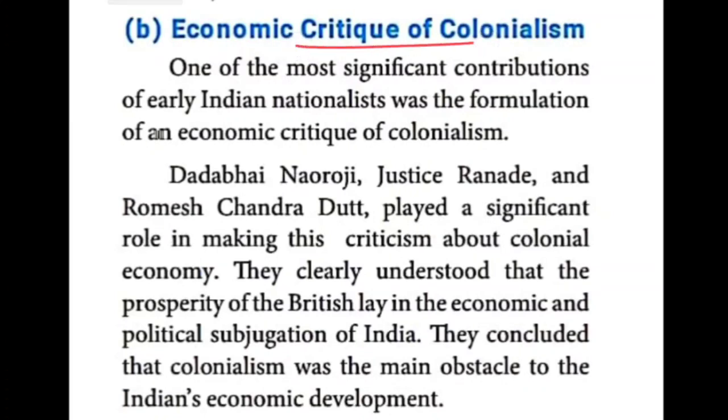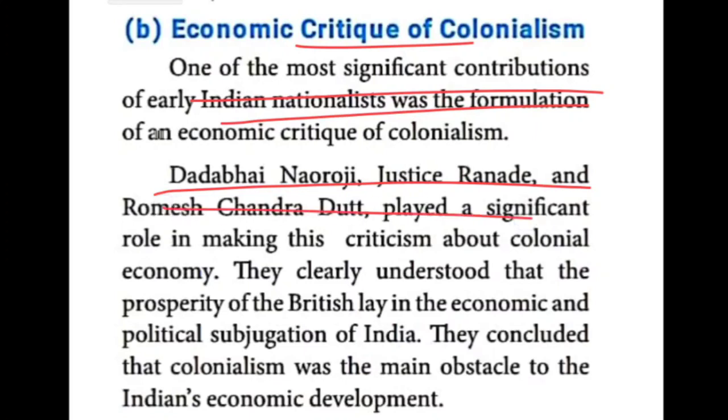So critic, what is the meaning? Criticism. If we dislike someone's activities, we criticize them. So one of the most significant contributions of early Indian nationalists was the formulation of an economic critique of colonialism. Who are the personalities who criticized the British policies? Dadabhai Naoroji, Justice Ranade, Romesh Chandra Dutt.